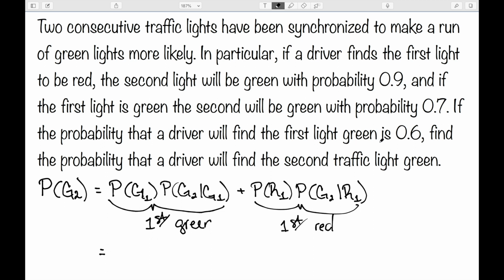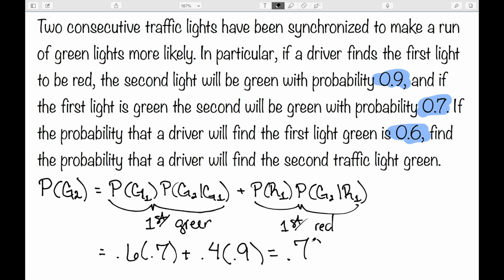Well, the probability that the first light is green is 0.6. The probability that the second is green, given that the first light is green, is 0.7. We then need the probability that the first light is red. If it's green 0.6 of the time, then it's red 0.4 of the time. And then finally, the probability that the second light is green, given the first light is red, is 0.9. And then we can work this out. And when we do, we get 0.78. So the probability that a driver will find the second light green is 0.78.